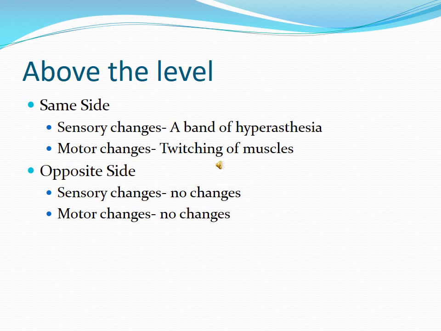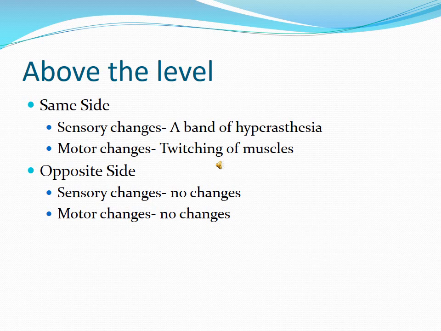On the same side, sensory changes are a band of hyperesthesia, that is increased cutaneous sensation, present in one or two segments above the level of lesion, and motor changes include twitching of the muscles again in the upper one or two segments. Both these changes occur due to irritation of these nerve endings by the cut nerve endings below.